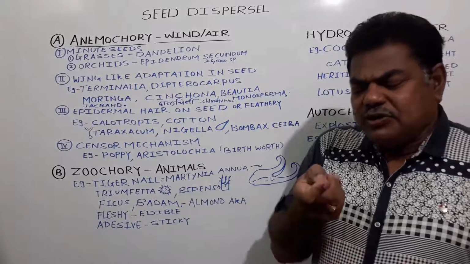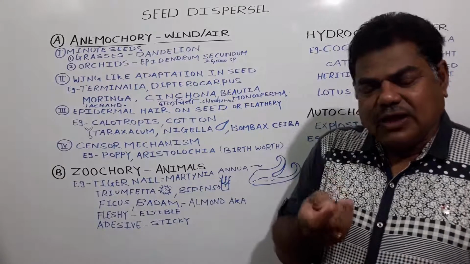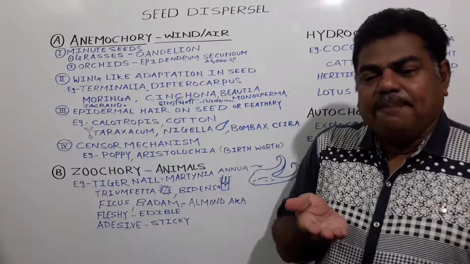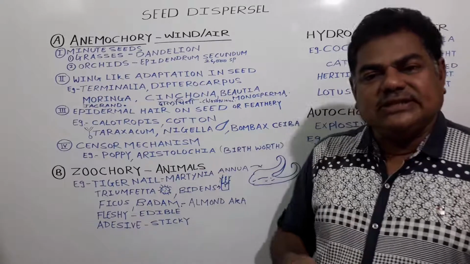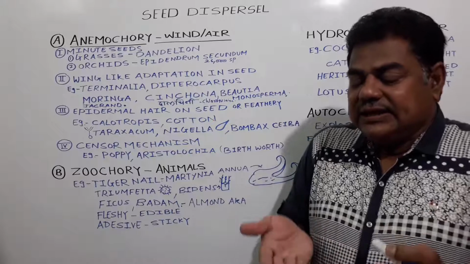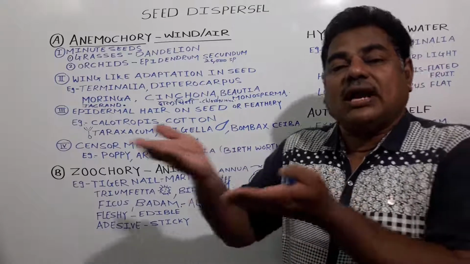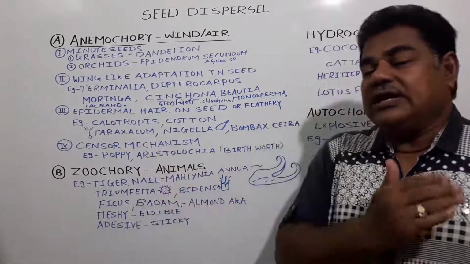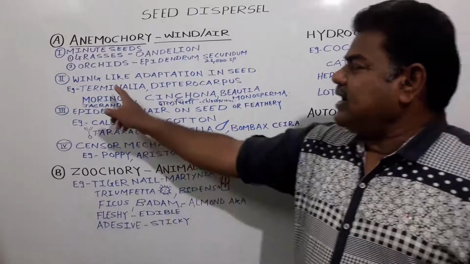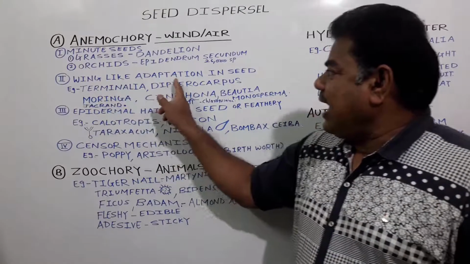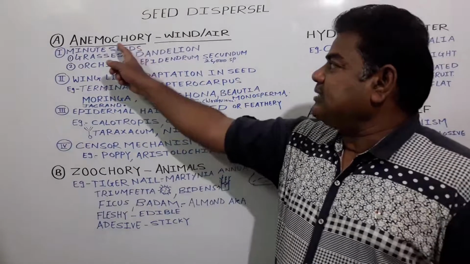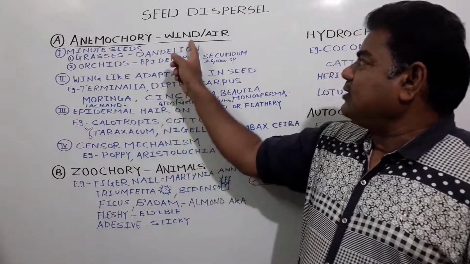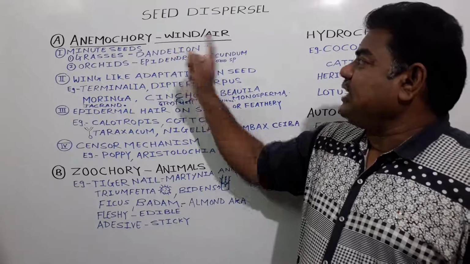In these examples, the seeds adapt. They become very small in size, lighter in weight, and dry, with less endosperm present, and they easily get carried from one place to another in the wind current. Second, wing-like adaptation in a seed to carry out anemochory, the dispersal of seed with the help of wind.